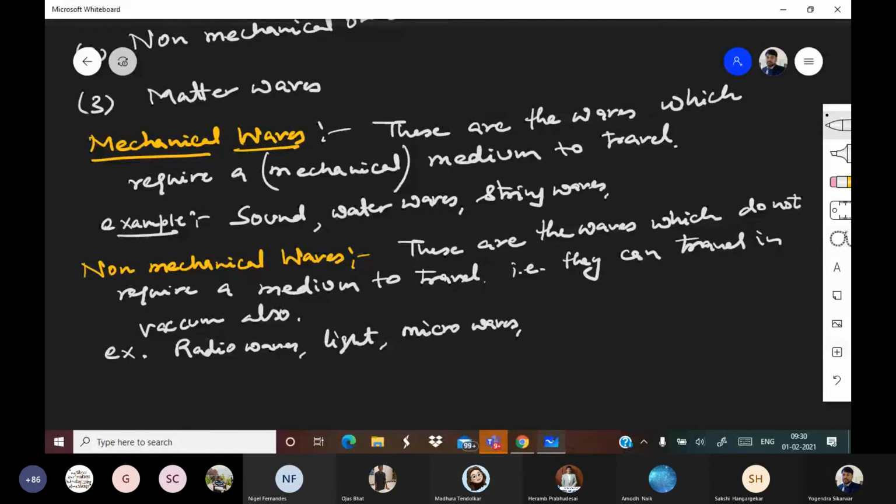Actually, the proper word is electromagnetic. Non-mechanical waves are also called electromagnetic waves, so you can write that also. EM waves are basically not just one wave. It is a family of waves. All these you are mentioning, light wave, radio wave, microwave, are part of the same family. All right, so you know a little bit about them.